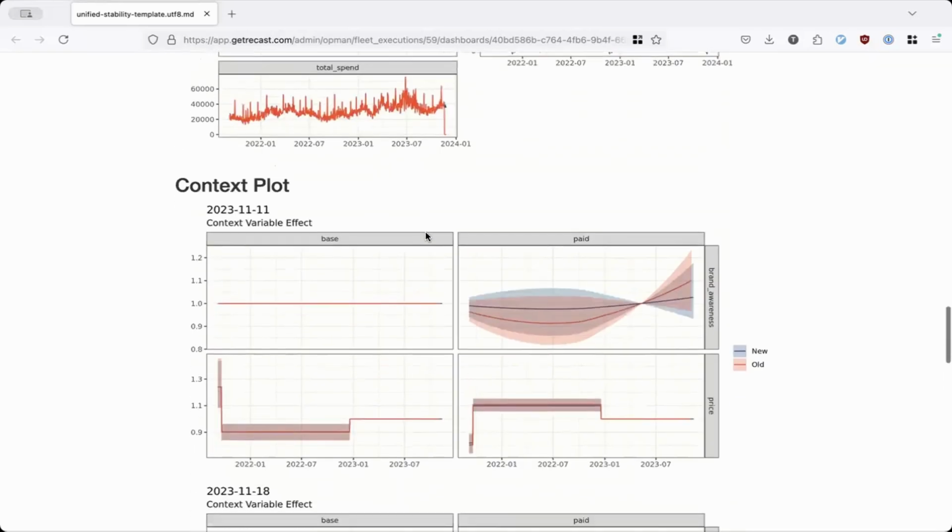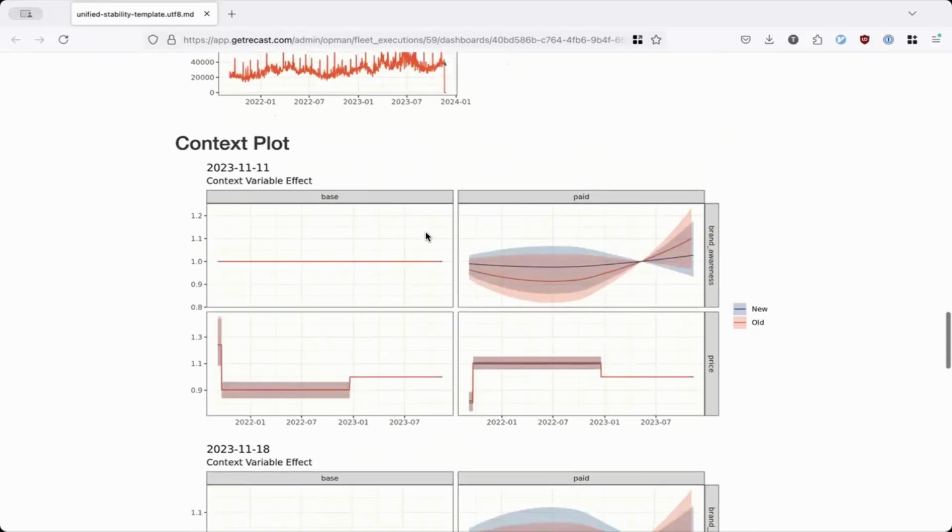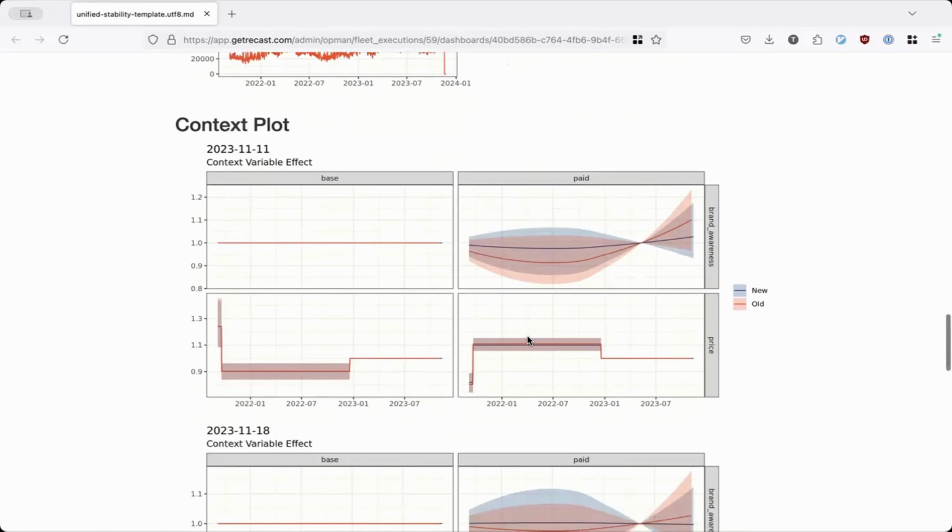We also have ways of looking at things like context effects, which are multiplicative effects, typically things like price or brand awareness, which are the 2 variables you can see here, and how much they change week over week. Typically, these variables are a little less stable, but we still like to investigate them and make sure that the overall learnings and effects that we're estimating from them stay relatively similar week over week.